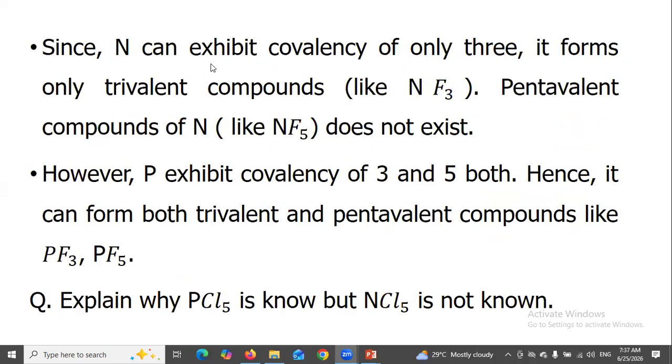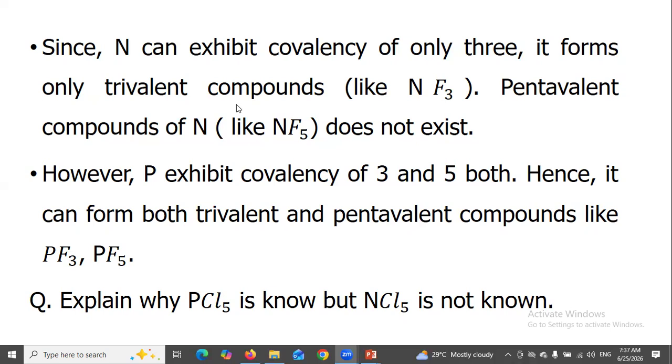Since nitrogen can exhibit covalency of only 3, it forms only trivalent compounds. Pentavalent compounds do not exist. However, phosphorus shows covalency of 3 and 5 both, hence it can form both trivalent and pentavalent compounds like phosphorus trifluoride and phosphorus pentafluoride.